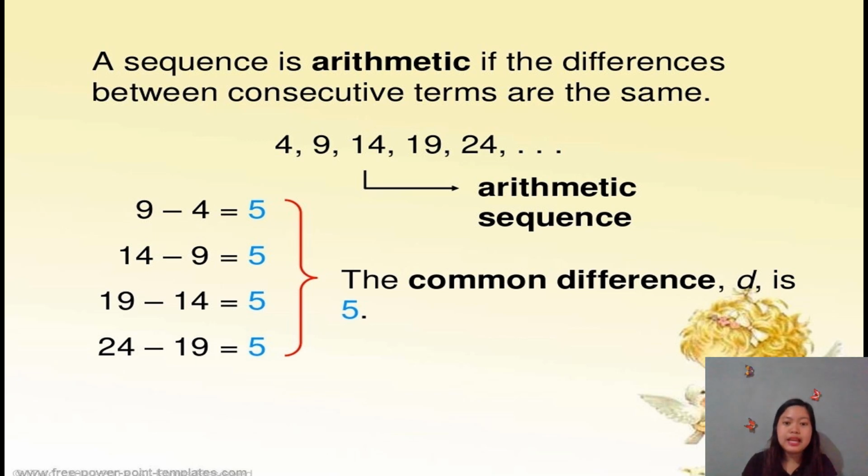And we can say that it is 29 because basing from our previous examples here, we add 5 kada term. That is why makaingon ta that that's 29 because we add 5 to 24 and that becomes 29 for this arithmetic sequence. Okay?